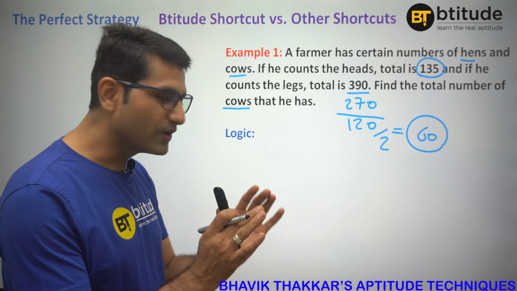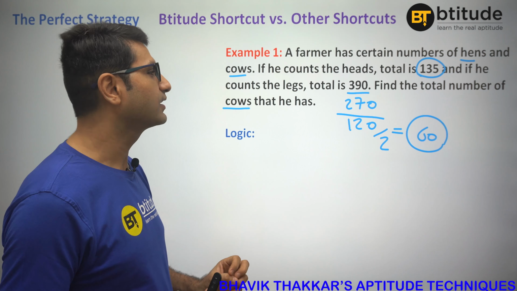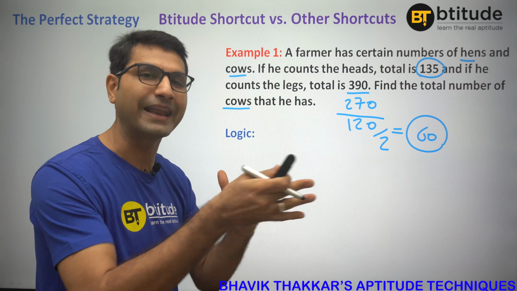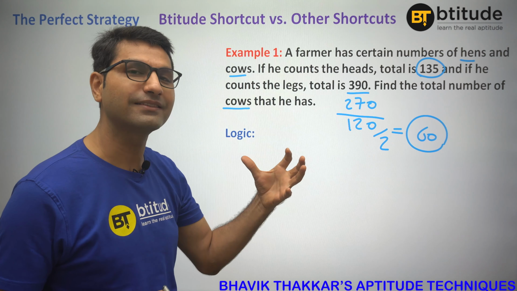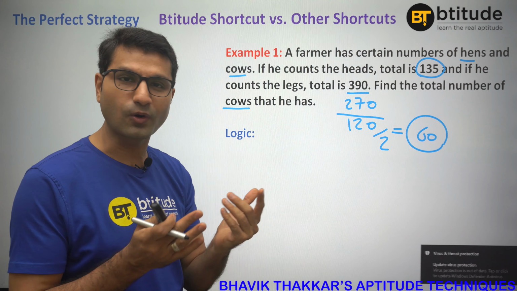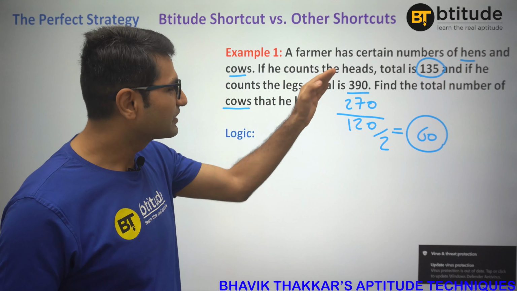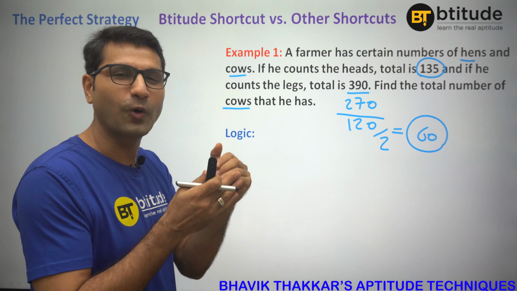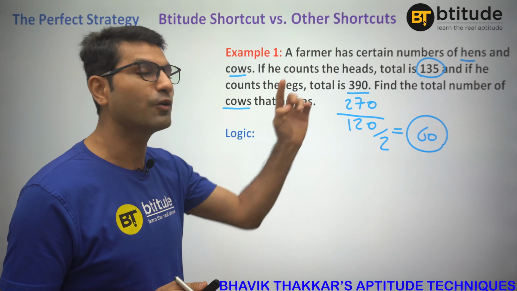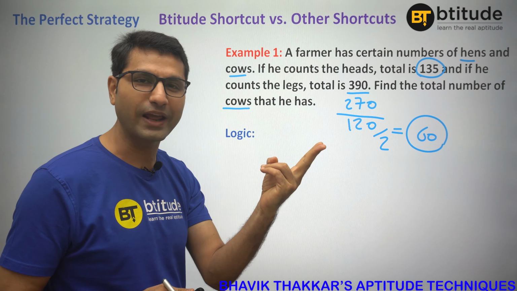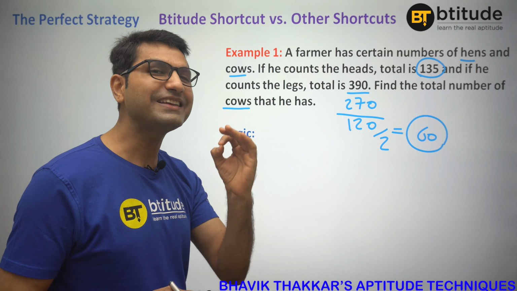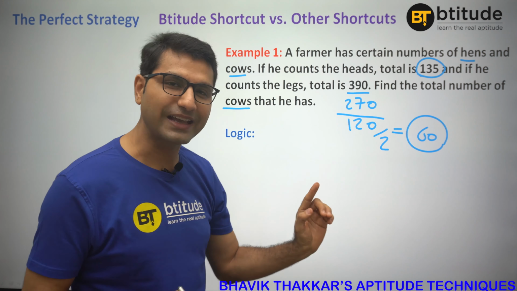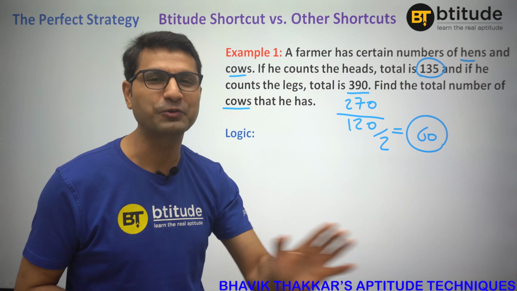Now look here. Once more, let us understand the logic. What was the logic? We are supposed to find out the cows. We would assume all of them to be the other animal, like hens. So if all 135 are hens, 270 legs are natural because all hens have 2 legs. 390 minus 270 is 120 legs that are still extra. That is because all are not hens, some of them are cows. For each cow we have got 2 legs extra. Hens have got 2 legs, cows have got 4. So for each cow instead of a hen, we have got 2 legs extra. So 120 extra divided by 2, 60 cows have to be there.